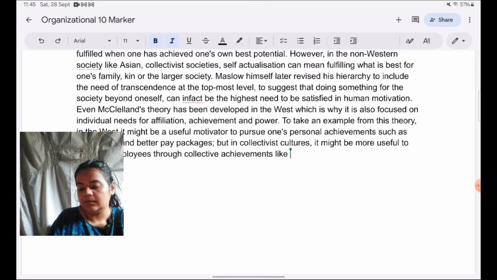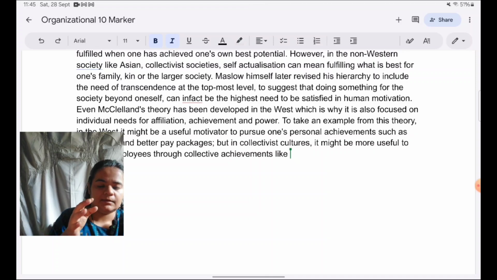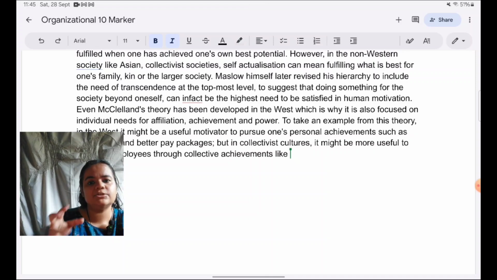Sorry, something's coming to my mind. Yeah, like, say, insurance coverage for the family, or offering holiday packages for the family, or helping someone acquire jobs for their family, like reserving some positions in the organization for their family, that they might consider as an achievement.